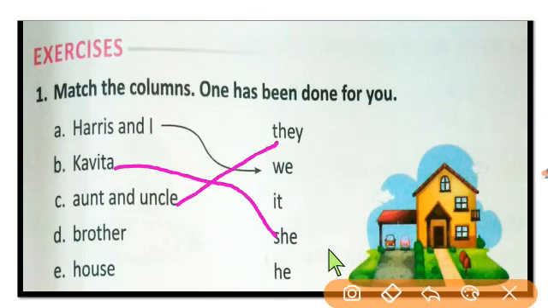So let us match. Okay. Brother. Brother is a boy. So what do we use for the boy? We use he. The pronoun he we use for the boy. So we joined it. Okay. See the next, the last, house. House we joined with it, because we use it for animals or things. So we joined it with it.